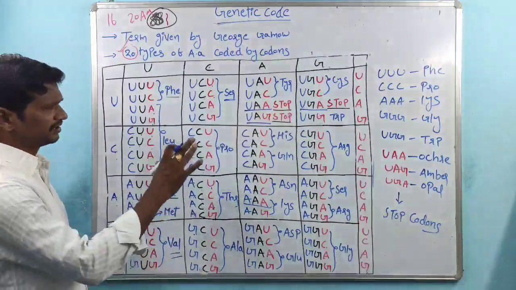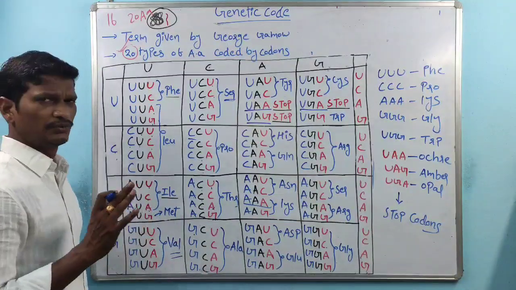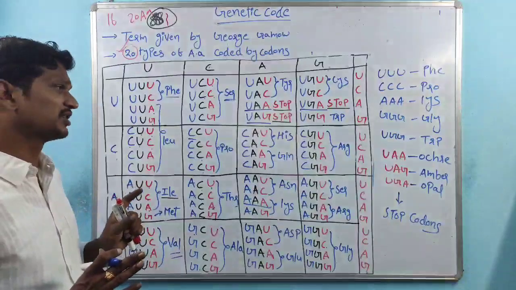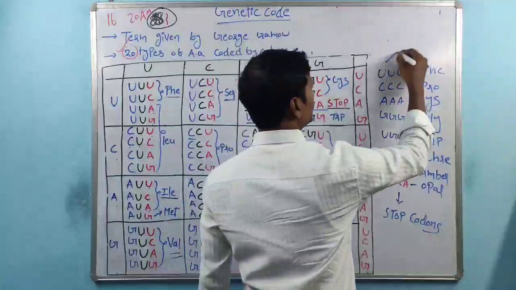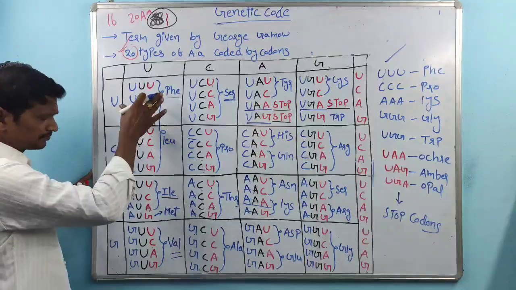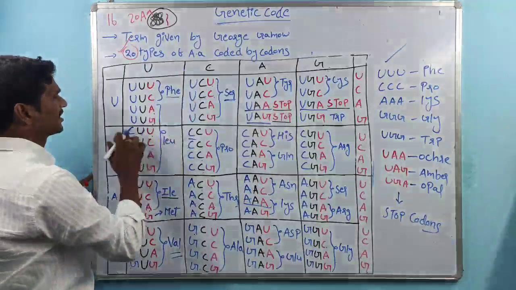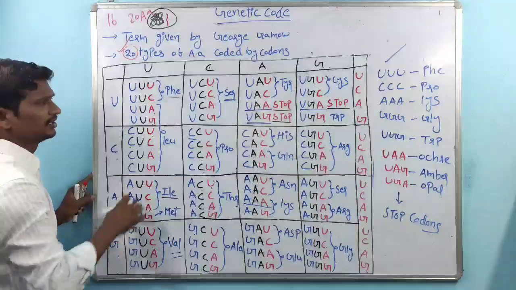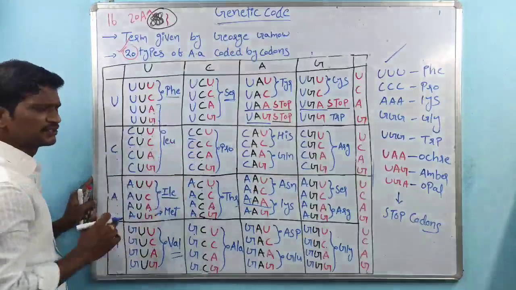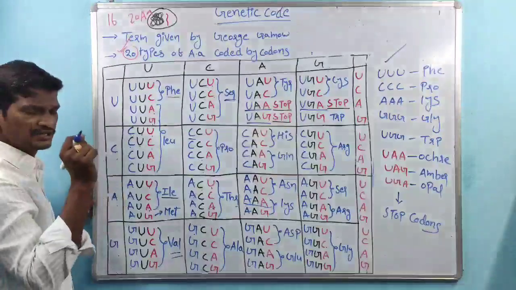So that is about the genetic code. This is the entire genetic code. Remember, we have to remember all these codes, especially these very important codons. See, this is the first line. See, this is a very easy pattern: if we remember UCAG here, here also UCAG, here also UCAG. So the arrangement is very easy. But which codon codes for which amino acid, that is difficult.